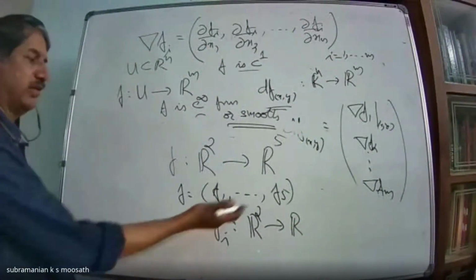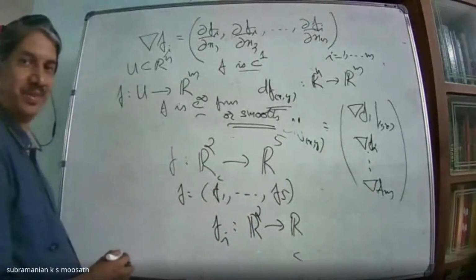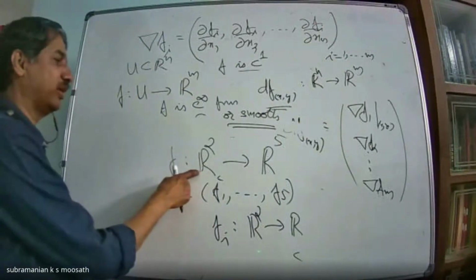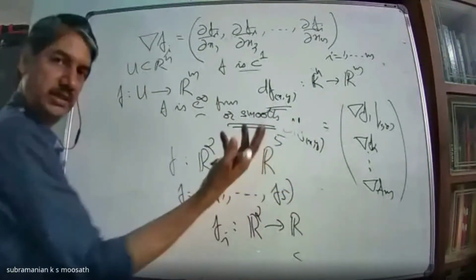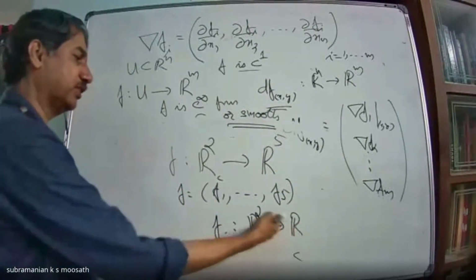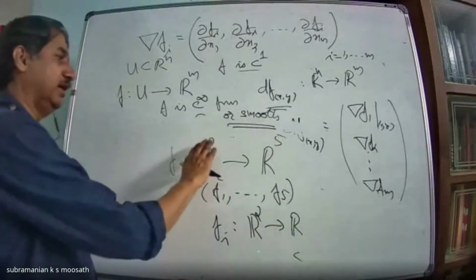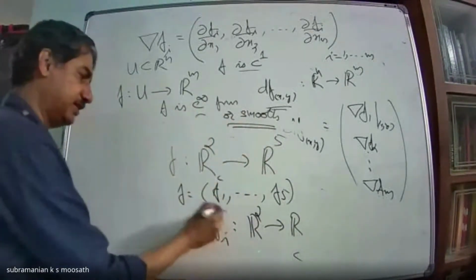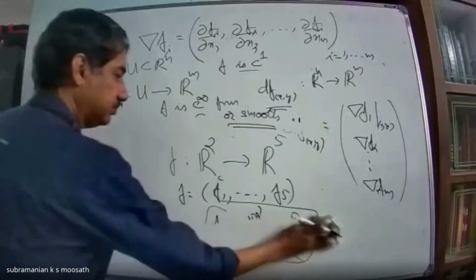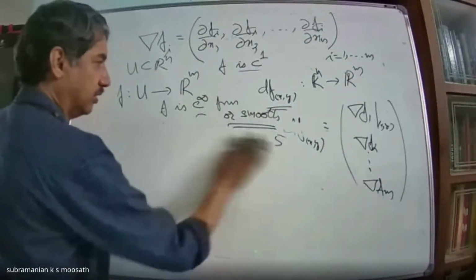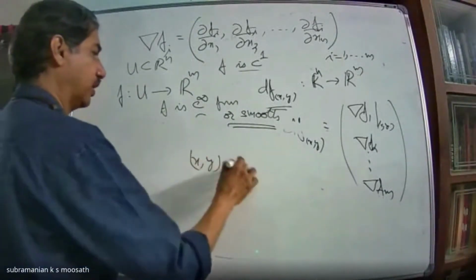You can define real valued functions, no? You just take a constant function, I can write c, etc. f of some point goes to (1, 1, 1, 1, 1). That is also a function. Or I can define 5 different real valued functions and put them in this. So getting a function from any n dimension to any m dimension is very easy once you have understood this. R2 to R, you know how to write functions, no? (x, y) going to x, the projection, that is also a function, R2 to R.